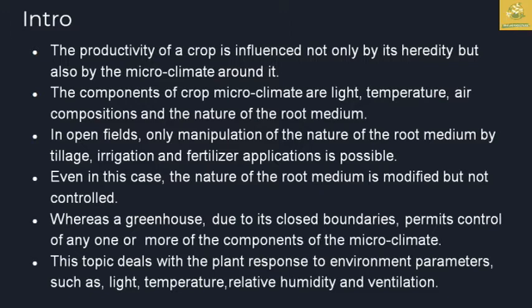In open field, only manipulation of the nature of the root medium by tillage, irrigation, and fertilizer application is possible. Even if the nature of the root medium is modified, it cannot be fully controlled in each and every environment. Whereas a greenhouse, due to its closed boundaries, permits control of one or more components of the microclimate in that controlled environment. So you can control a few components of the microclimate.